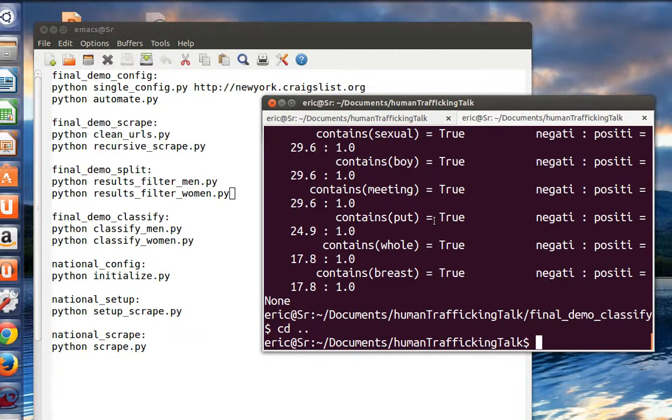Unfortunately, some of that code I'm still working on, and I don't have a fair amount of data yet for national scraping to be able to do this analysis, but it's the way I plan to classify women as being sex trafficked. One of the ways. I've got other analyses that I'm going to be running too. Unfortunately, there wasn't enough time to do this in the semester. Let's move on to national scraping.